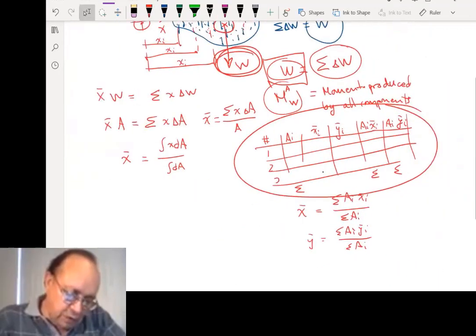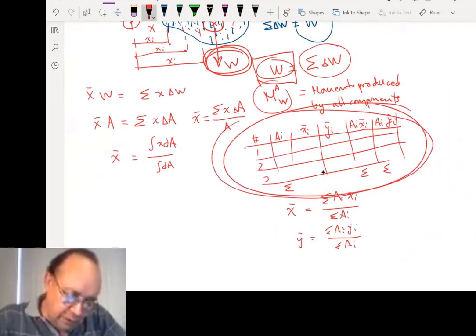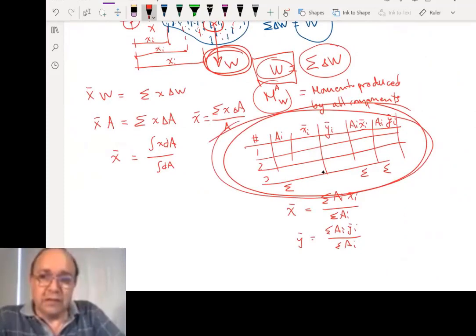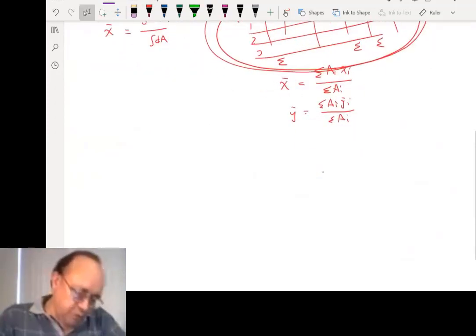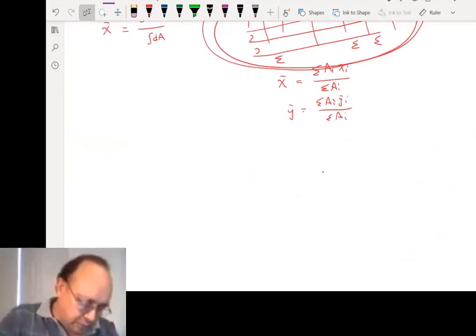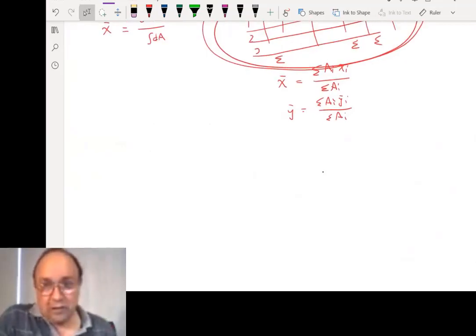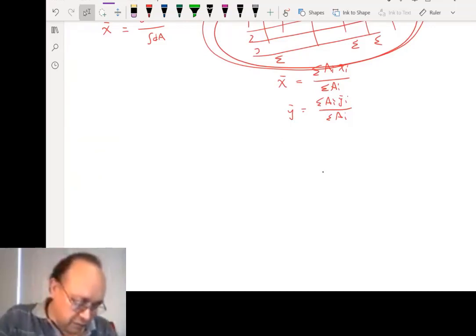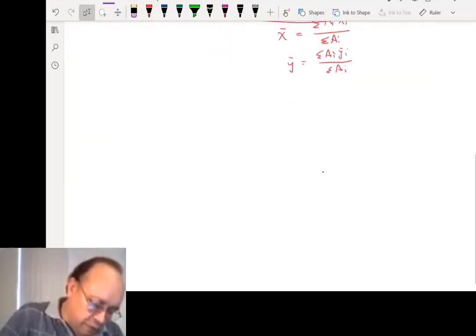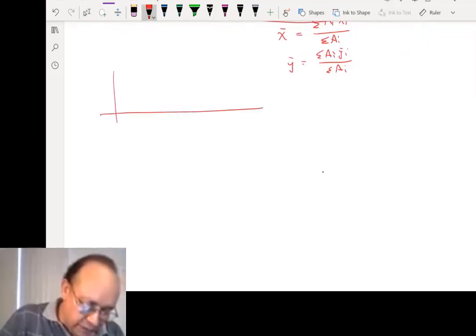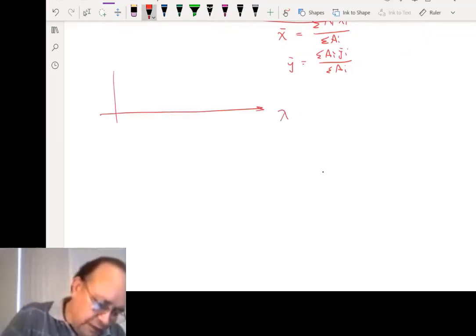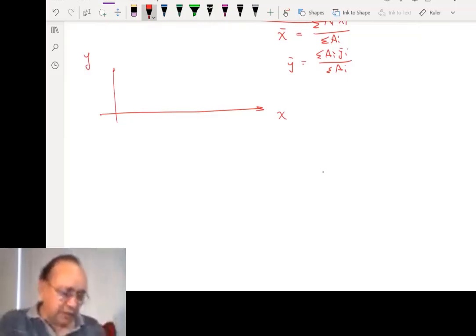Now you can do this table for any figure that you have. It's kind of like the easiest and the more organized way to do it. But not necessarily. Let's say we do a very simple example here. We did an example the other day with a figure that was based on triangles and circles and rectangles. But I want to know if you guys would be able to do something like this. What is the center of gravity of a figure like this? Let me draw something like here. Let's do only x bar.